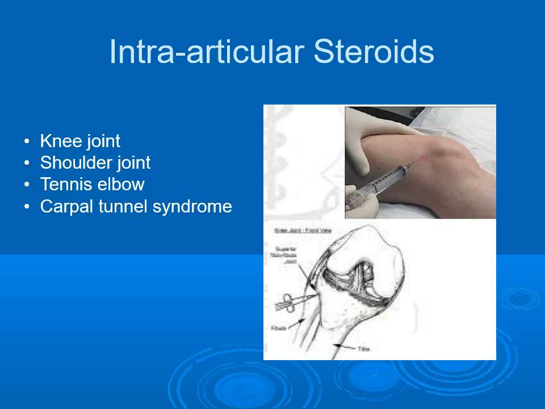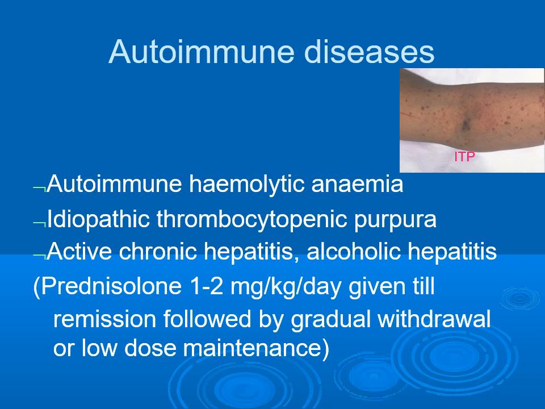You can see here the intra-articular route of administration of steroids in case of knee joint pain, shoulder joint pain, tennis elbow as well as carpal tunnel syndrome. Another use of steroids is in autoimmune diseases like autoimmune hemolytic anemia, idiopathic thrombocytopenic purpura, that is known as ITP, active chronic hepatitis, alcoholic hepatitis, and in such conditions prednisolone 1 to 2 mg per kilogram per day is given till remission followed by gradual withdrawal or low dose maintenance therapy.